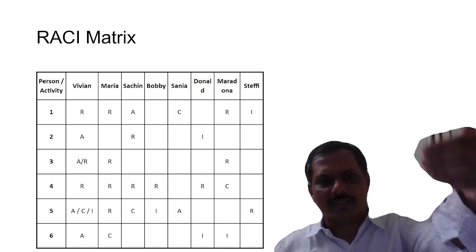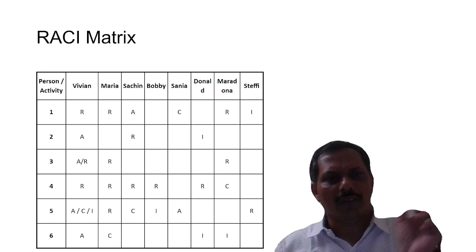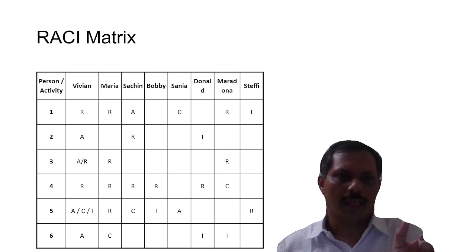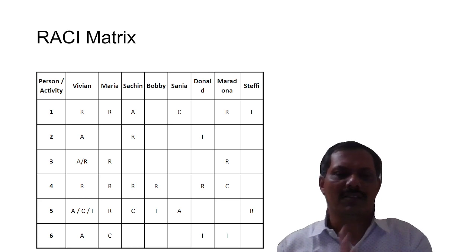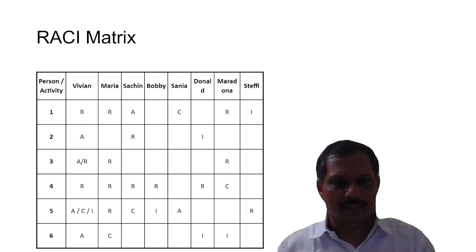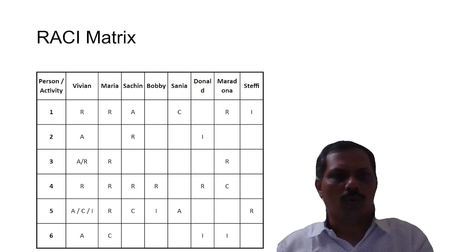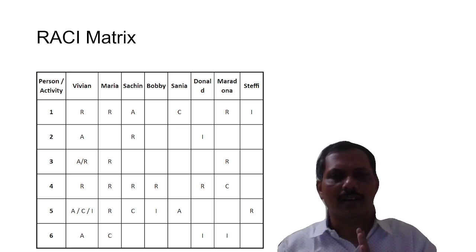Now let's see which rows are correct, which rows are wrong. So row number 1 means activity number 1. One and only one person is accountable. Sachin is accountable. There are 3 responsible people. There is one consulted, there is one informed. So this is correct. Activity number 2. Vivian is accountable, Sachin is responsible, Donald is informed. Meeting the criteria, matching the rules. So this is also correct.